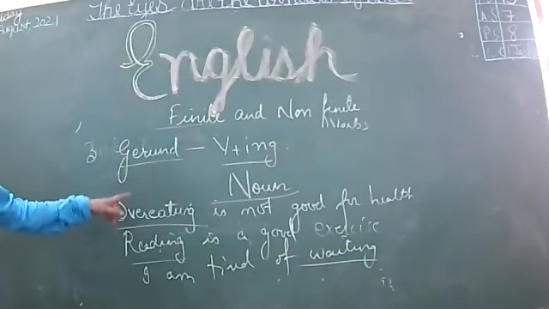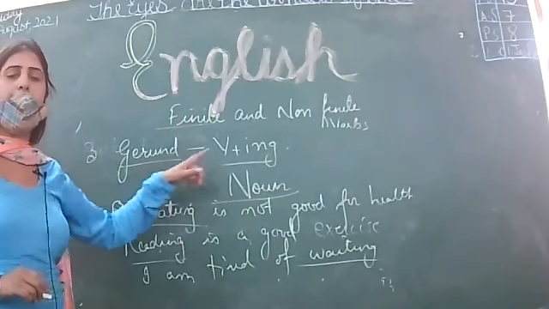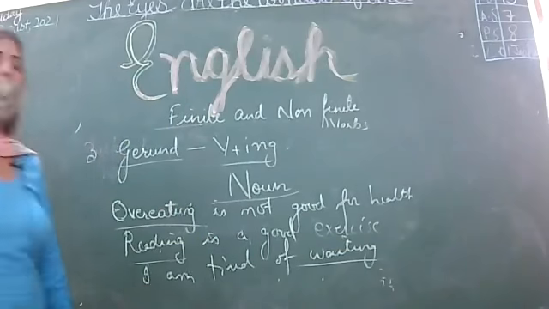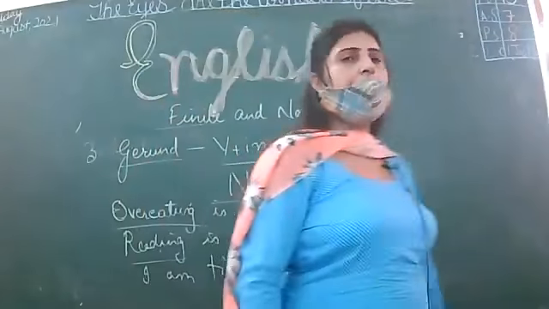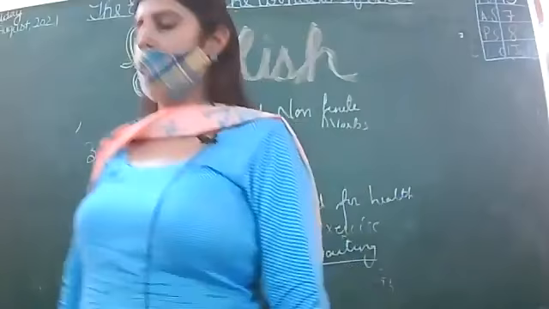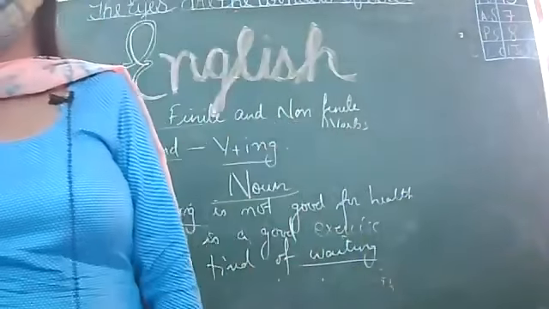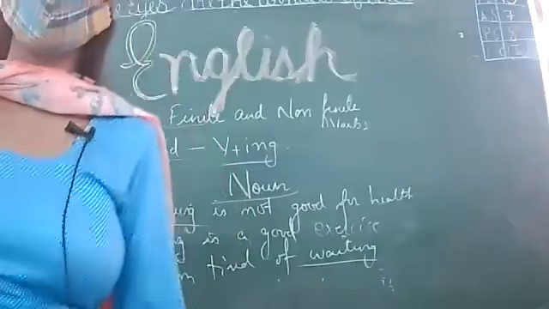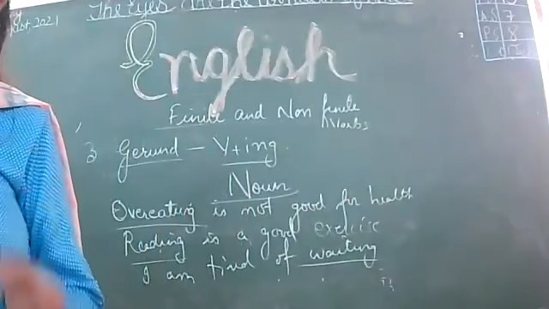So how are gerunds? Gerunds, they are acting mainly as nouns. So what is the identification of gerunds? Verb plus ing, but they are acting as nouns. Okay. So now let us revise.